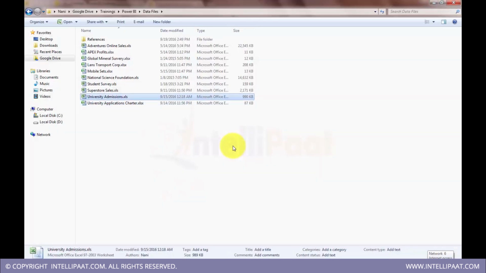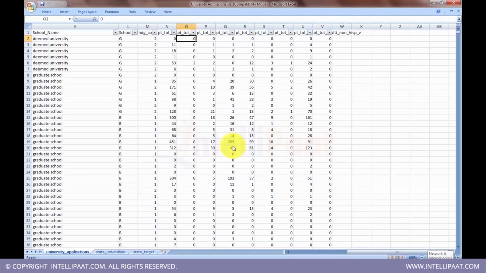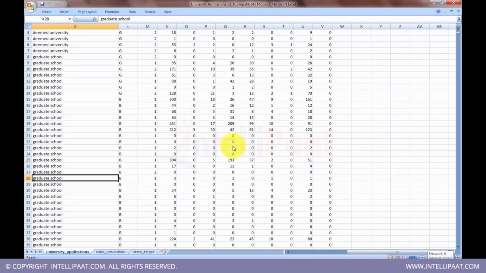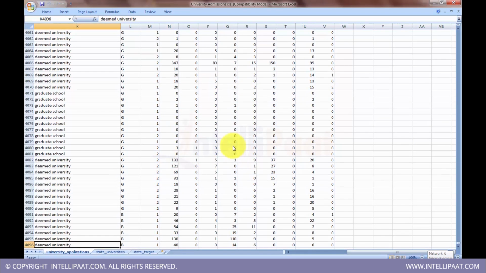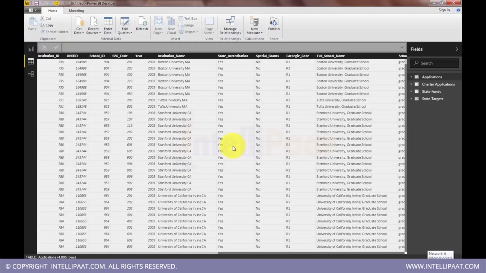Open this actual admissions file. So how many rows do we have here? We have approximately 4K records. Now you see here we have 4K.